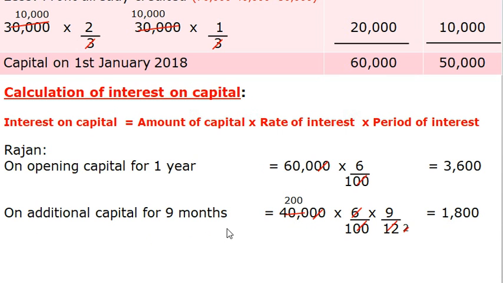On additional capital for 9 months, amount of additional capital is rupees 40,000, rate of interest is 6%, that is 6/100, and period of interest is 9 months. 9 months by 12, that is a year contains 12 months, so 9/12. 0 gets cancelled. 6 1 times, 6 2 times is 12. 400 by 12 is 200. 200 into 9 is rupees 1800.